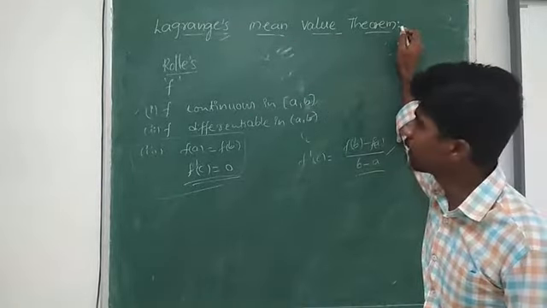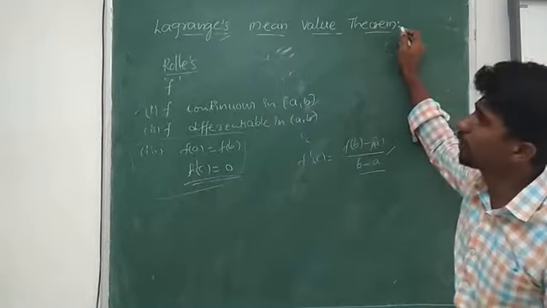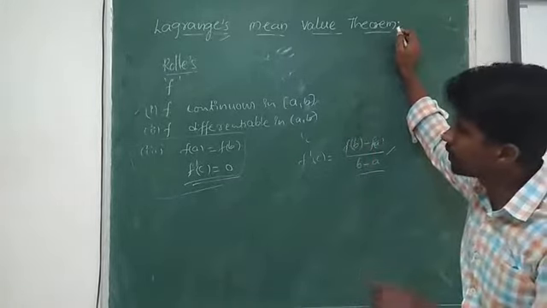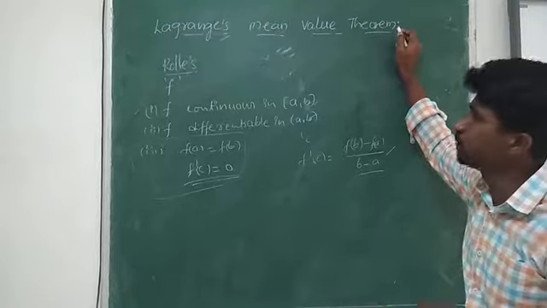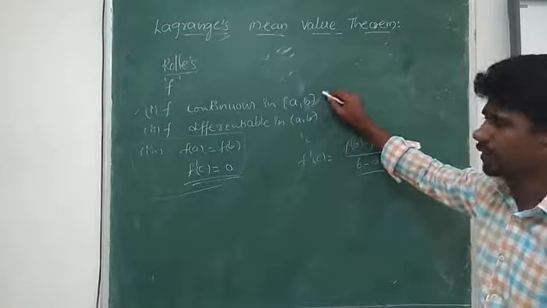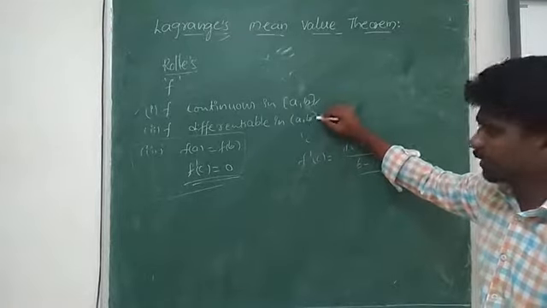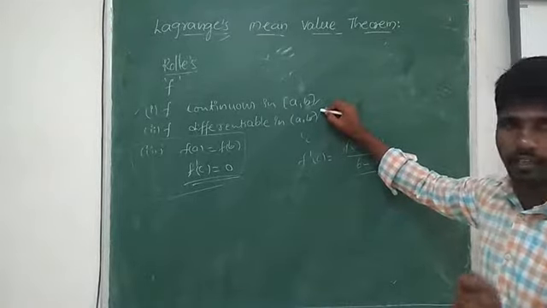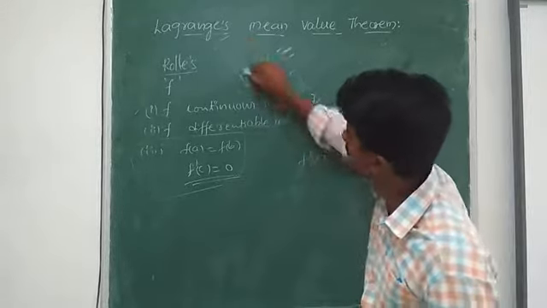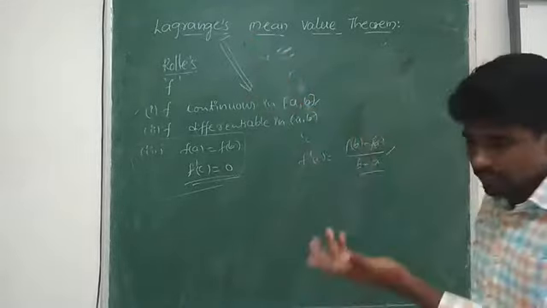So according to Lagrange's mean value theorem, what did we get? If I have a function f, continuous in closed [a, b] and differentiable in open (a, b), then there exists a real number c. Now we are discussing Lagrange's theorem, not Rolle's theorem, which we use with the help of Rolle's. So, next condition.